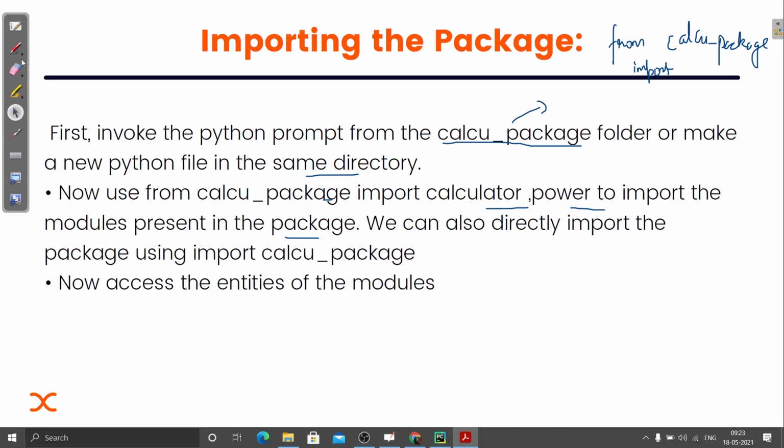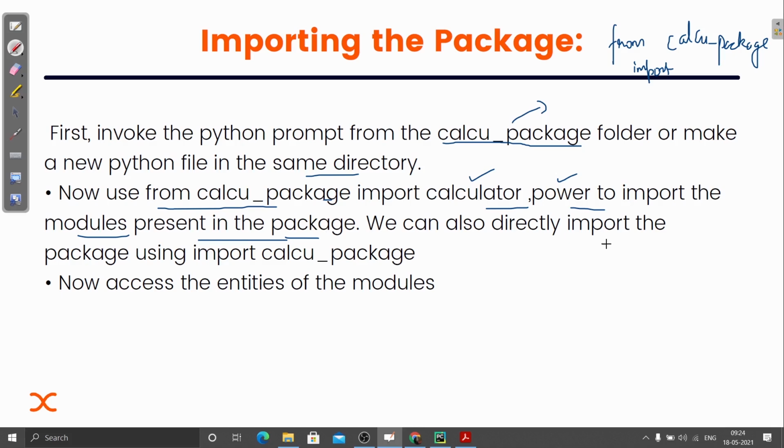Just the same way, first writing from calc package means I'm invoking this package. I'm telling the interpreter to go to that package, and then from inside that package import these modules, that is calculator and power, the modules present in the package.